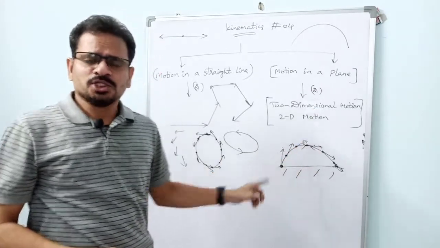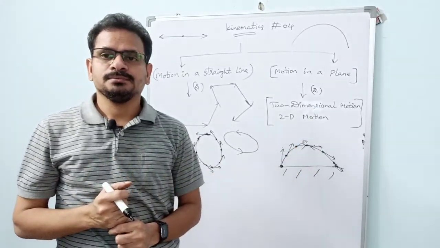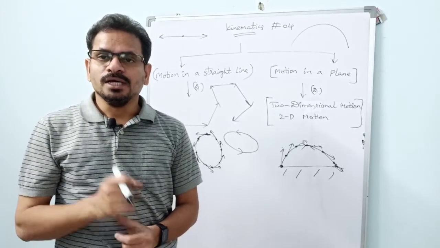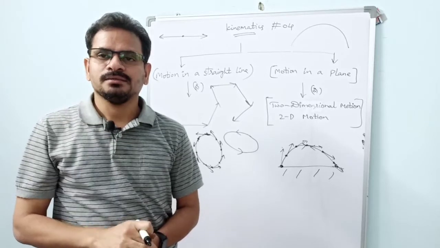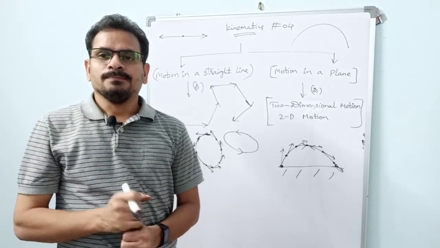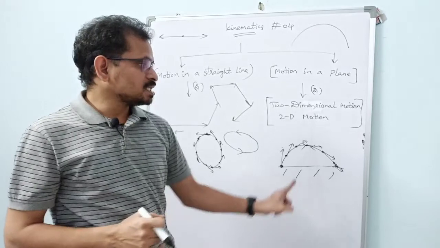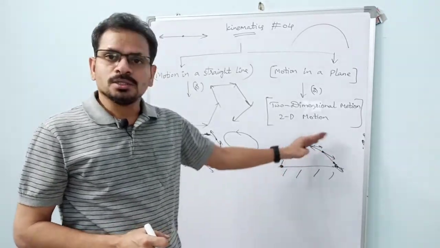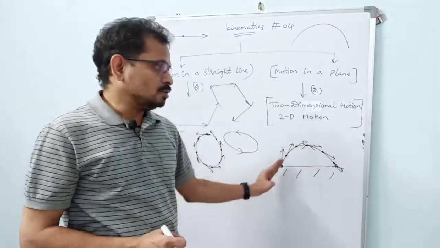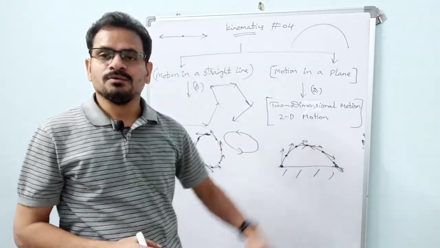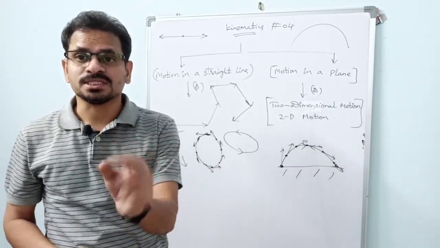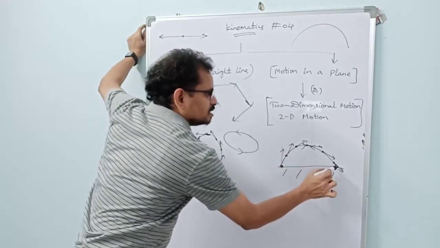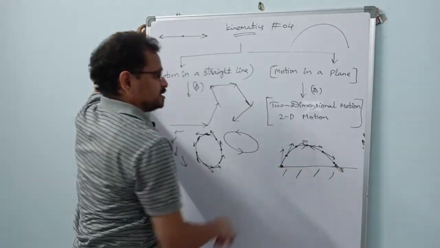The same type of motion you come across in televisions or YouTube channels when rockets are launched, when satellites are mounted on rockets and launched. What is the path of the rocket? You have observed, you noticed, everybody knows. So the rocket also goes along this path only. What type of motion is it called? It is called projectile motion. So this motion in a plane deals with this projectile motion here.